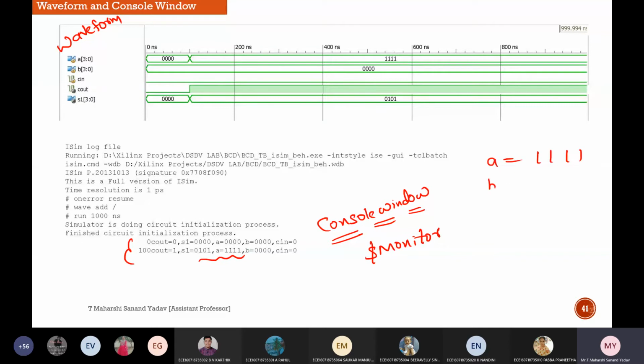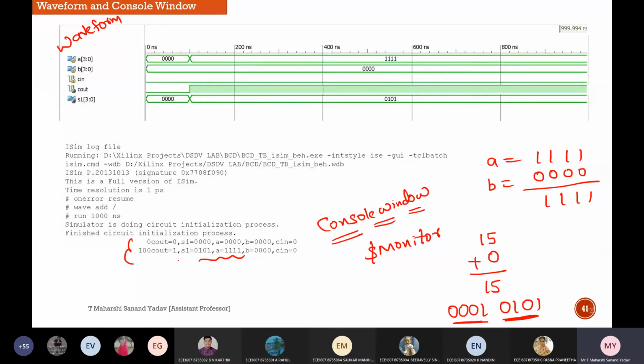A is 4 ones, B is all zeros. So what will be the binary answer? Binary 1111. What is the equivalent for 1111? 15. 15 plus 15 is 30. In terms of BCD, 0001 0101... I mean 0011 0000, so you have to get this. This is the result for sum and this is the result for carry. Let us see. Here S1 I got 0101. Okay, correct. And C out I got as 1. Correct. Okay, this is how you have to check.